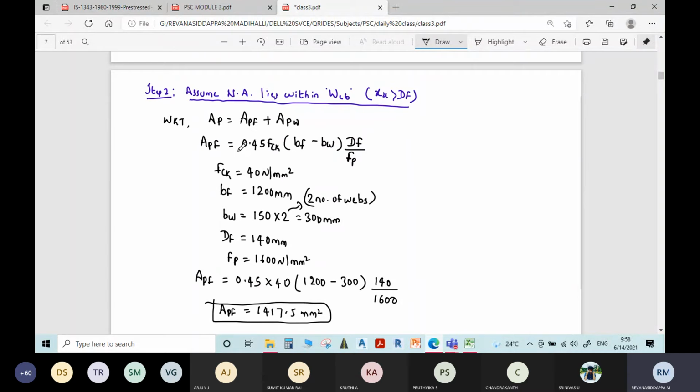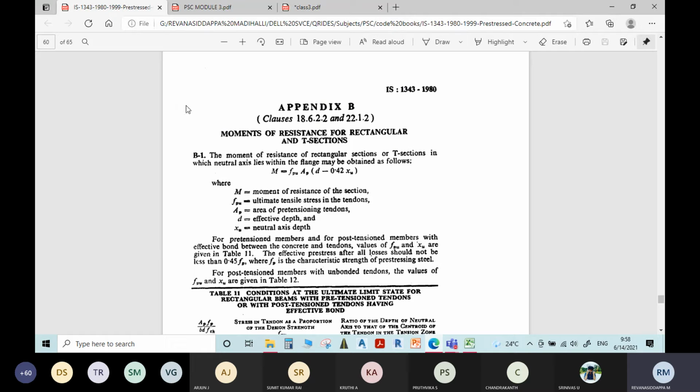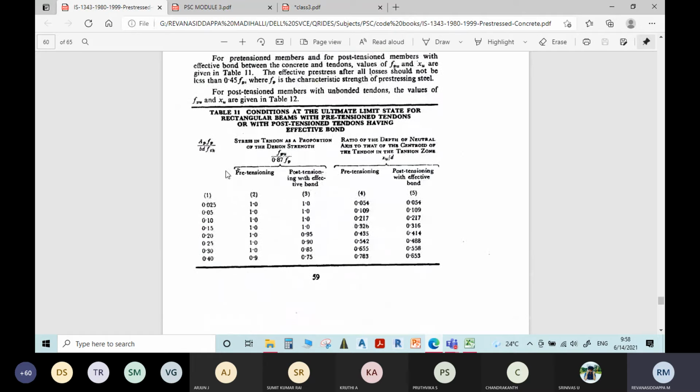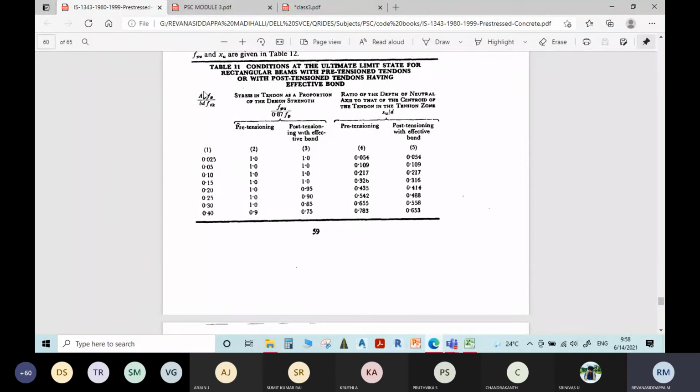Now what you do is, AP, the total area of pre-stressing steel, is known, and APF is known, so you will get APW. Using this APW, find the constant here from table 11. It is the post tension case. For the post tension case, find this XU by D value, then you will get XU.